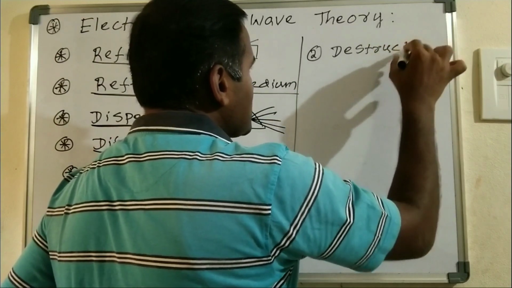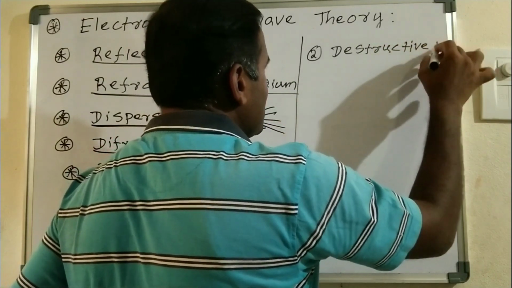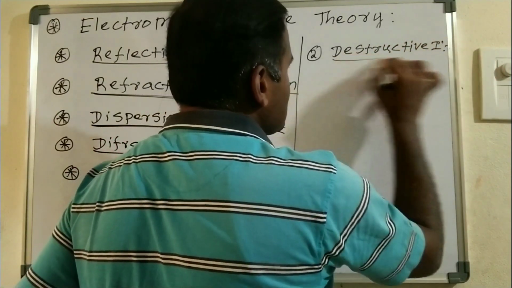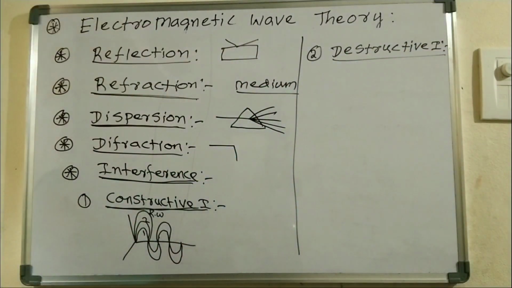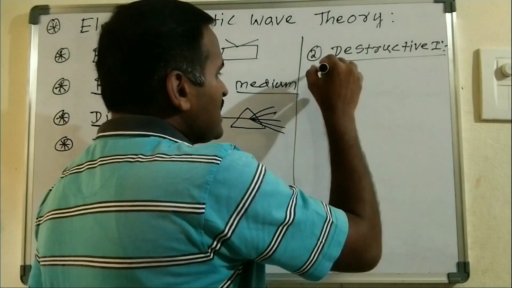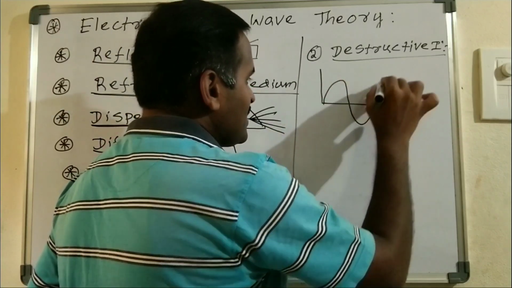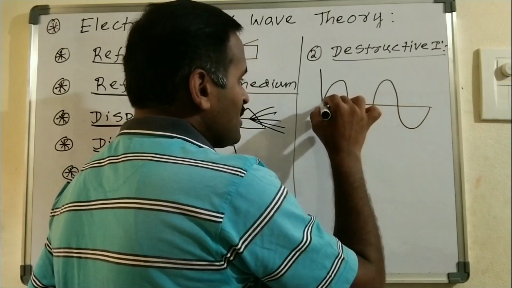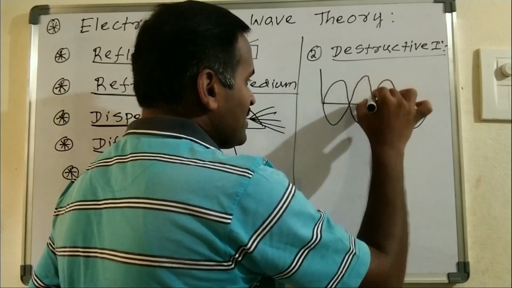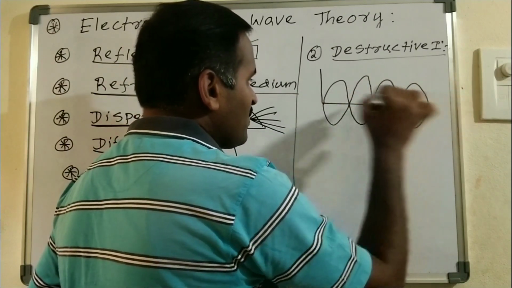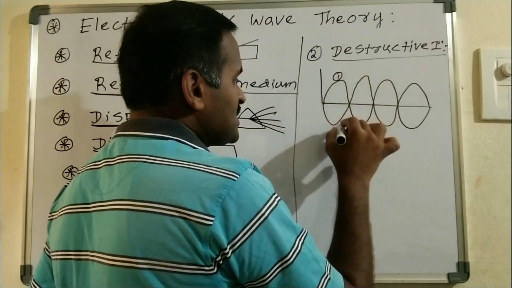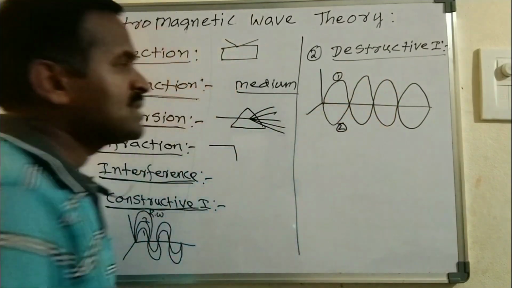interference. Next one is destructive interference. In destructive interference, there are two waves in opposite phase. Like this is one wave and this is another, second wave. This is wave 1 and this is wave 2. They are in opposite phase.